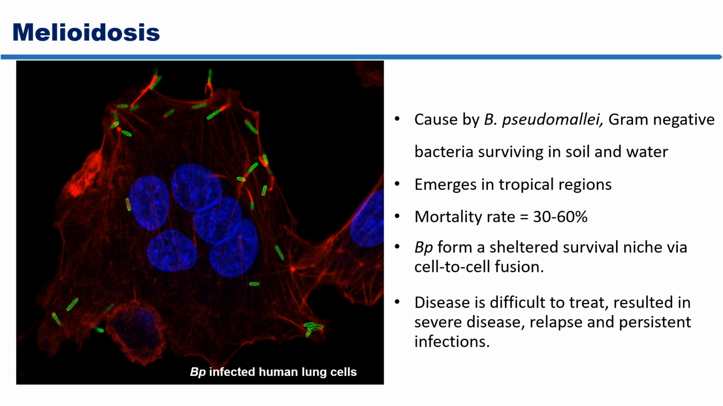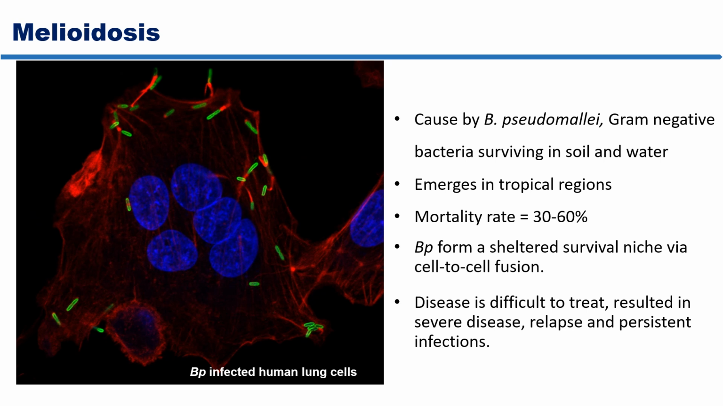Let me start by talking a little bit about melioidosis. Melioidosis is a fatal infectious disease caused by a gram-negative bacillus called Burkholderia pseudomallei. The disease emerged in tropical and subtropical regions, including Northeast Thailand. The mortality is quite high.